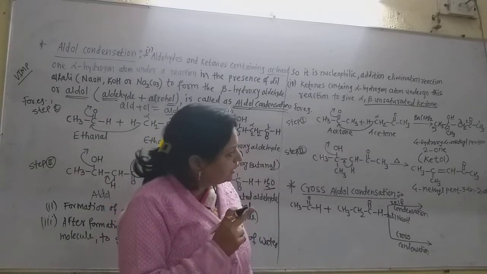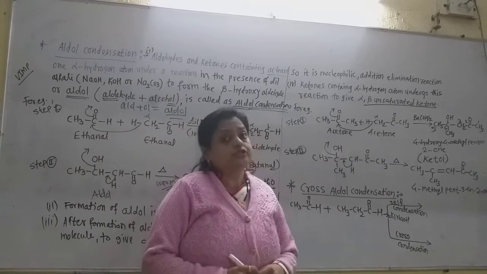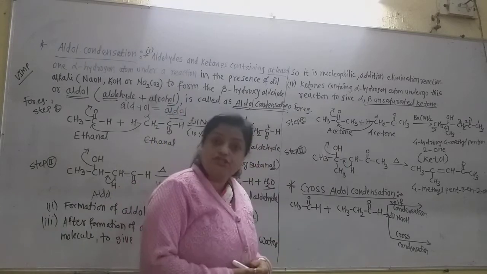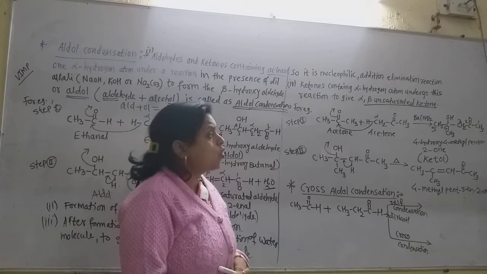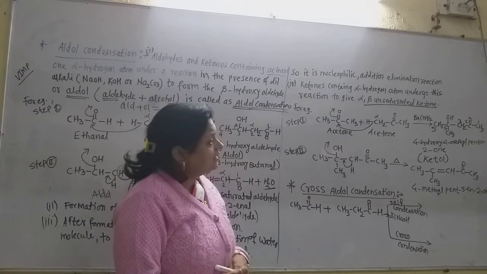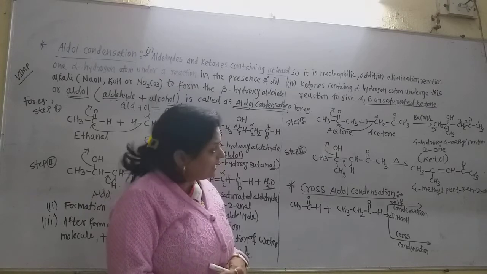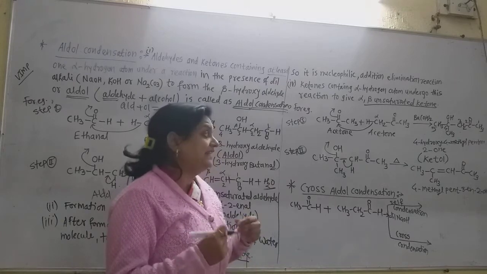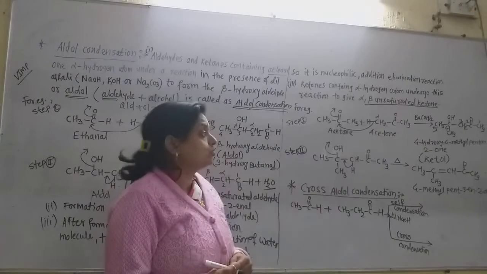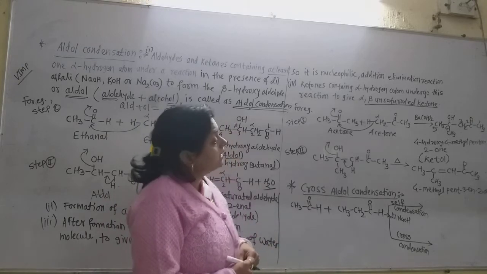So 1, 2, 3, 4. At the 4th carbon atom, there are two substituents. One is the methyl, another is the hydroxyl. So it is 4-hydroxy, 4-methyl, and this is the ketone, but the ketonic group is on the second carbon, and in the chain there are 5 carbon atoms. So it is pentan-2-one. 4-hydroxy-4-methylpentan-2-one. Very important IUPAC name, always asked in the examination.